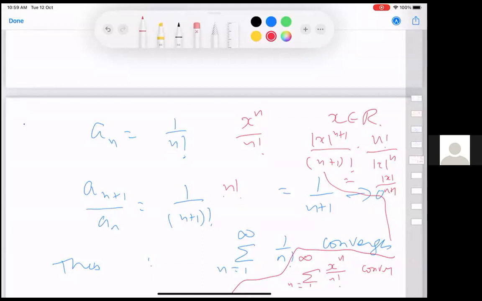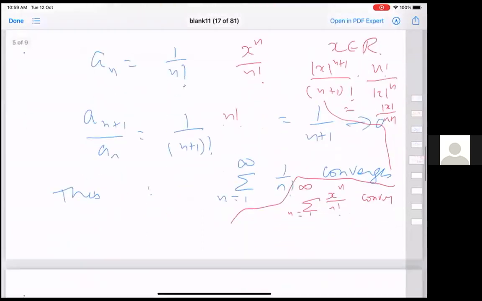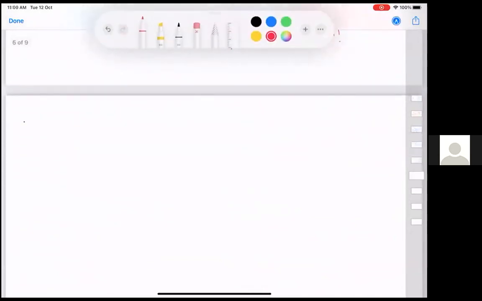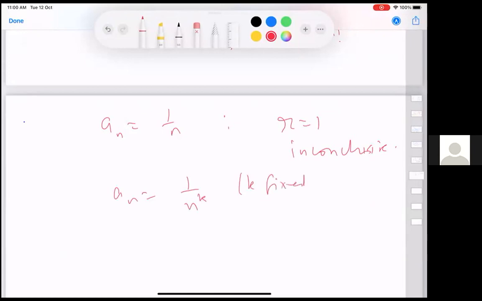Now, as one of you mentioned, if you take an to be 1 over n, then the ratio an plus 1 by an, the limit of that is going to be 1. R will be 1, inconclusive. And not just 1 over n, but an equal to 1 over n to the power k, k positive and fixed, inconclusive.